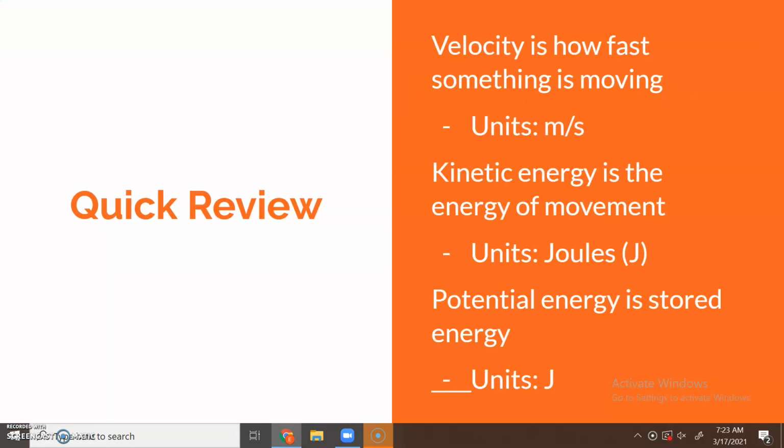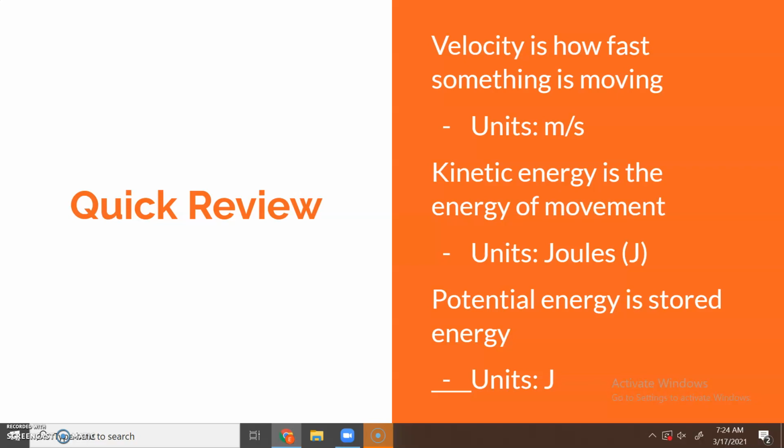All right, some quick review first, because I want to make sure we really get these units down. So velocity, remember, is just like speed, but with a direction. Velocity is how fast something is moving. The units that we use for velocity in this class are meters per second. But you might see miles per hour or kilometers per hour or meters per minute, basically any distance per time. But we're always going to use meters per second.